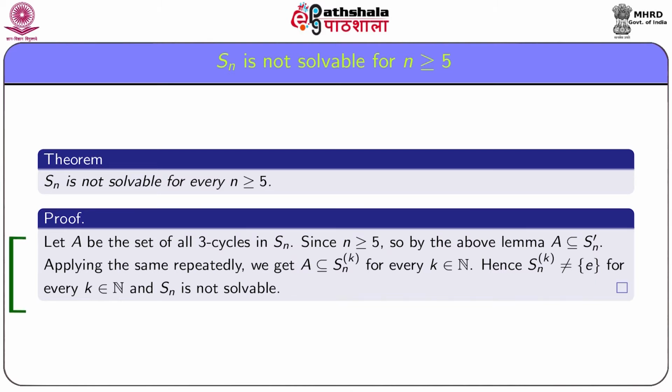Again, A dashed contains A. Thus, by induction, A is a subset of the kth derived subgroup of Sn for every natural number k. Hence, the kth derived subgroup of Sn is not E for every k in N, and Sn is not solvable.